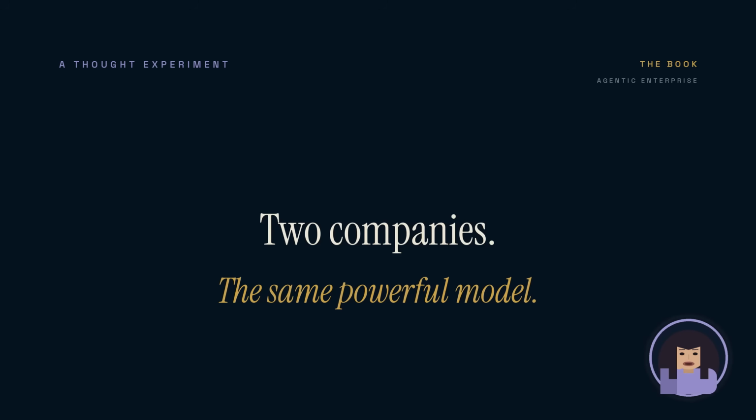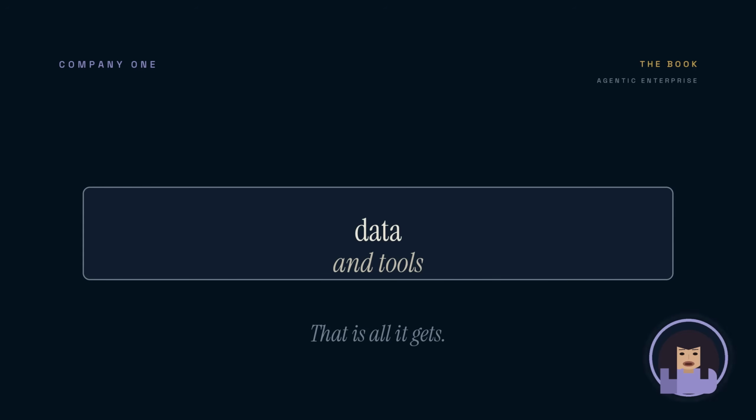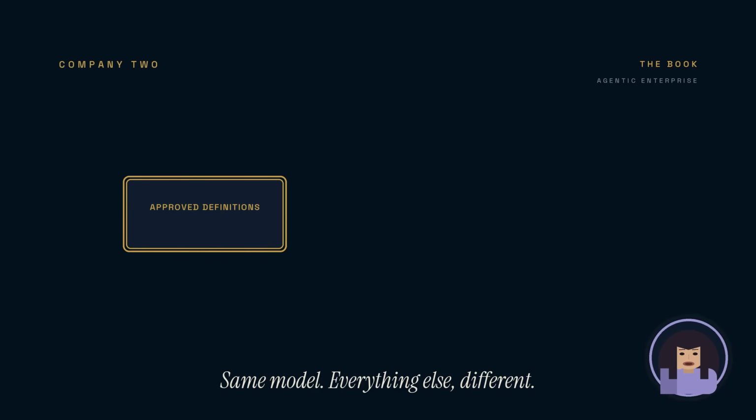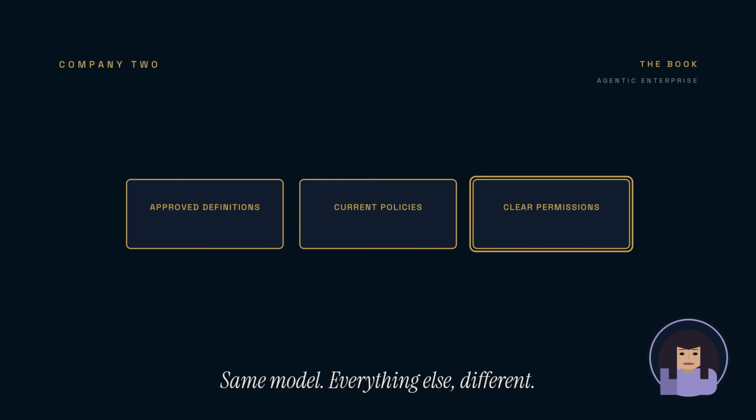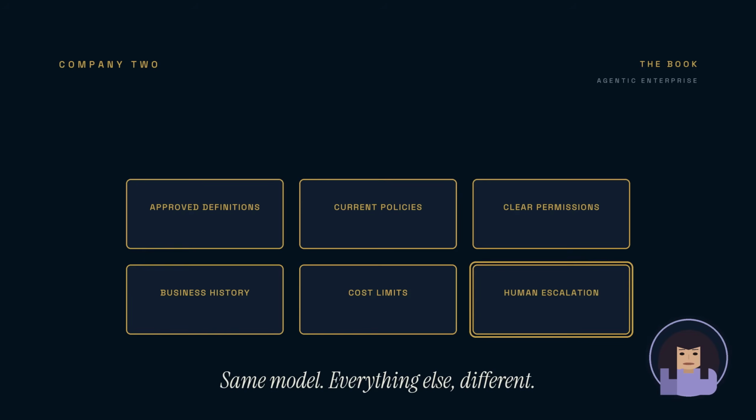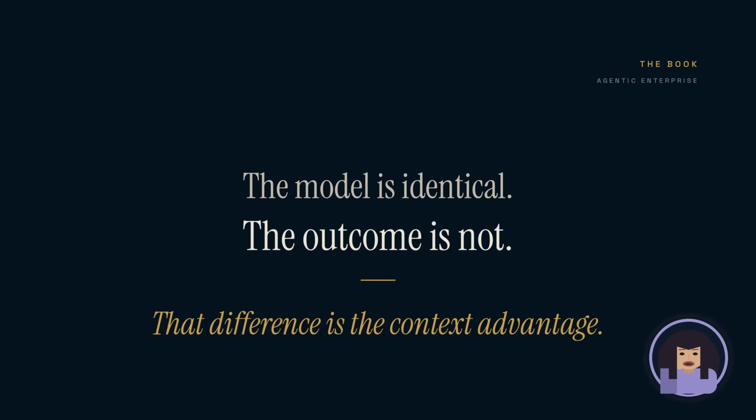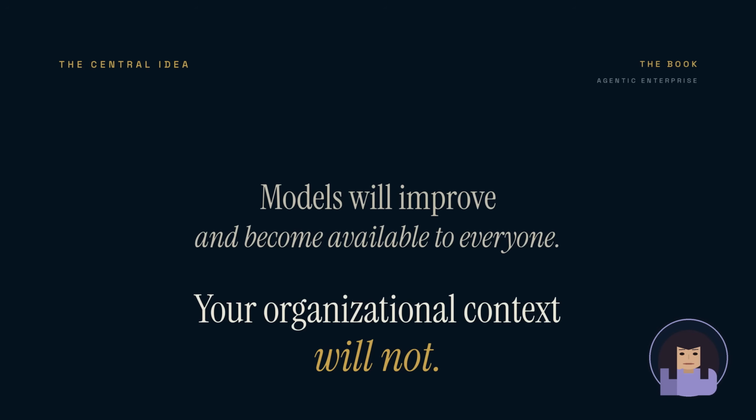Imagine two companies using the same powerful AI model. The first gives its agent access to data and tools. The second also gives it approved definitions, current policies, clear permissions, business history, cost limits, and human escalation rules. The model may be identical. The outcome will not be. That difference is the context advantage.